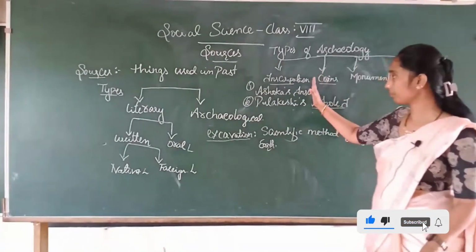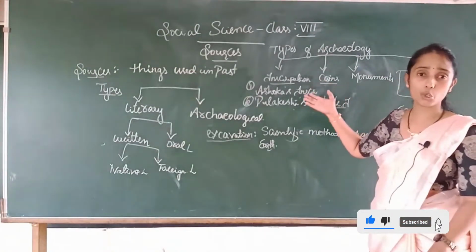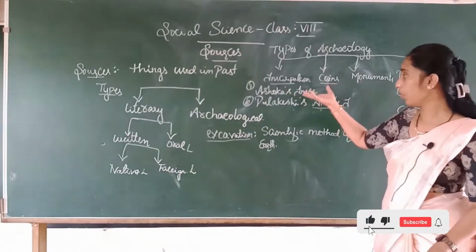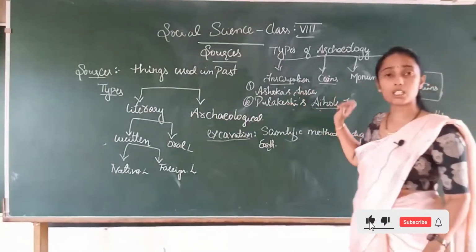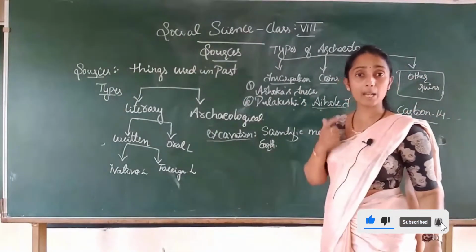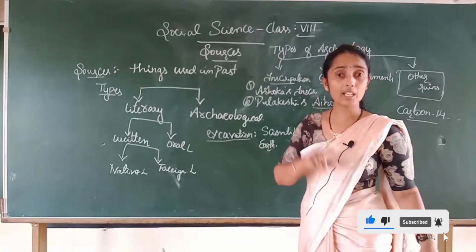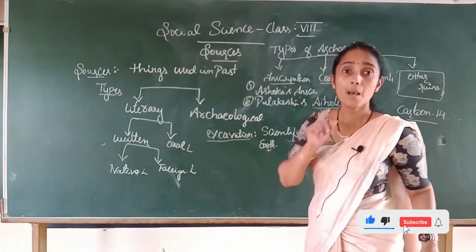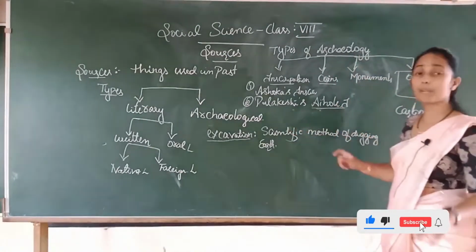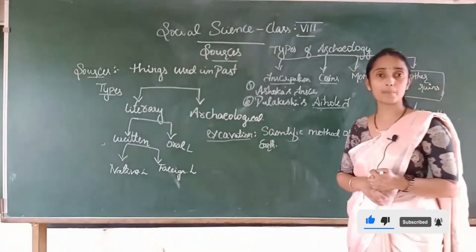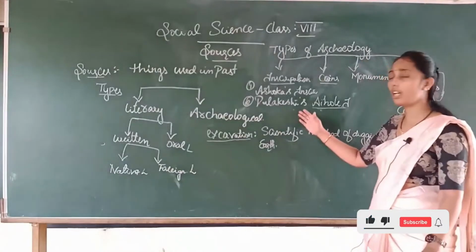Inscription is a source which is available on a hard material such as stone, rock or wood. In that, the earliest inscription was Ashoka's inscription, which was in the Prakrit language and Brahmi script. Language is different, script is different, children. Kannada is both a language and a script, whereas Prakrit is a language and Brahmi is a script. And Pulakeshi's Aihole inscription, Samudragupta's Allahabad pillar inscription, and the Uttaramerur inscription of the Chola dynasty. These are examples of inscriptions.